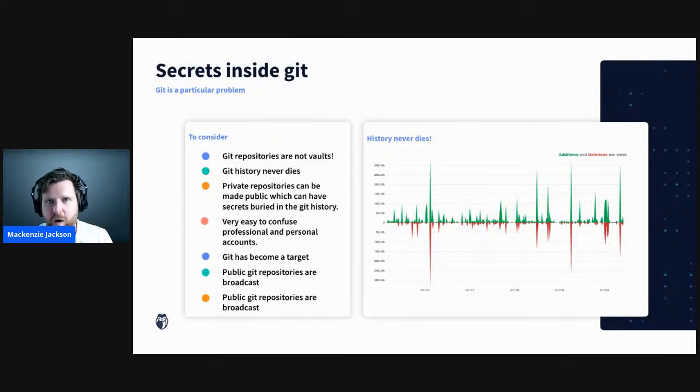So this is why it's really concerning that, one, we have to make sure that we don't have anything in private Git repositories, but two, when we do open source something or when we accidentally make a mistake, we can release a whole bunch of history that contains a lot of sensitive information.